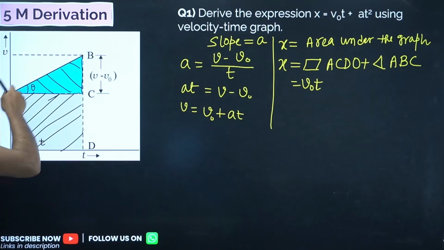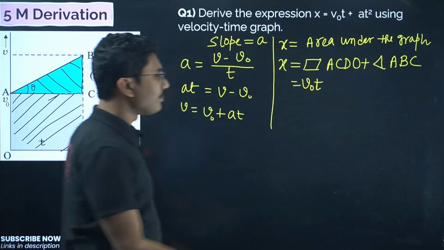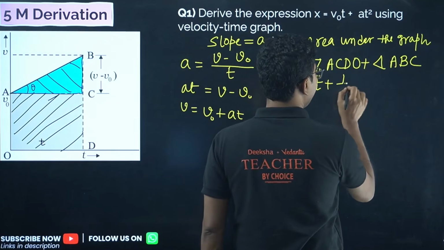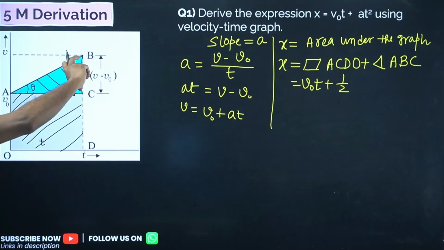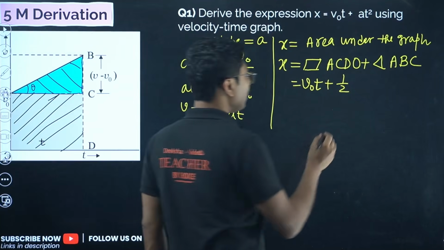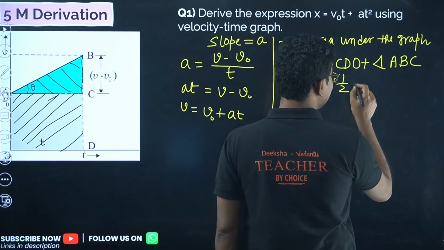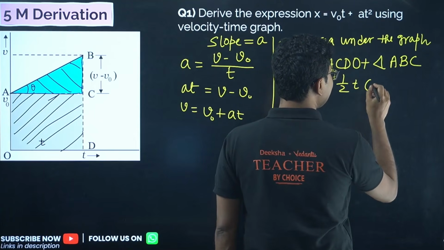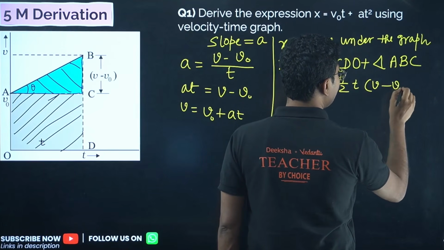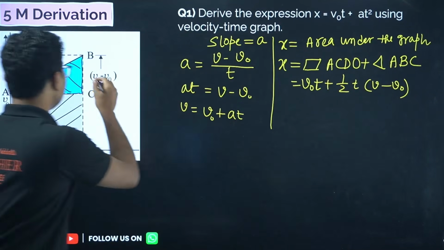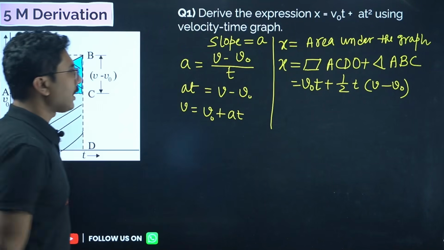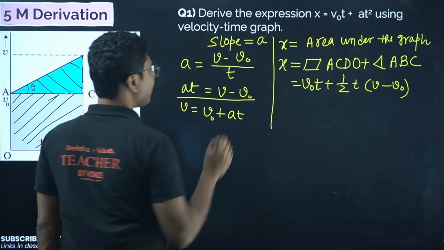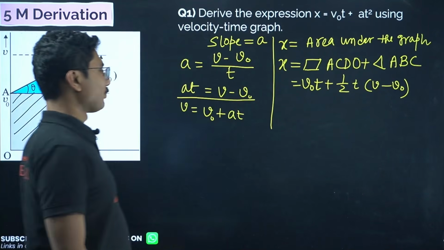Now what is the area of the triangle? Area of the triangle is very simple. Half base into height. Base is here time t and height is v minus v naught. This triangle only, so its height is v minus v naught. Now v minus v naught is at, from this equation.